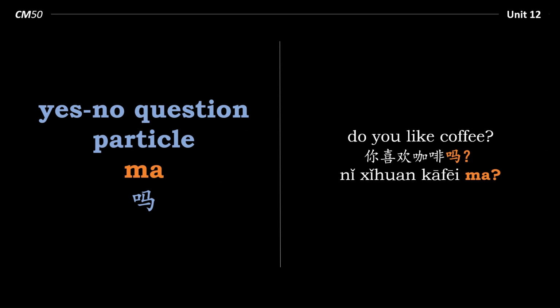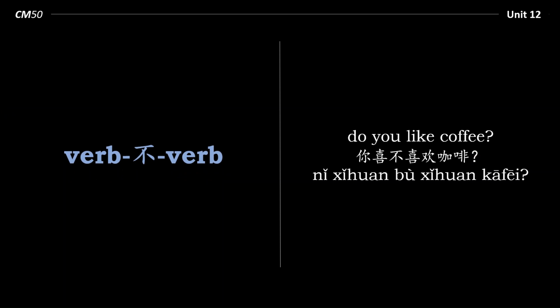But when we use the verb-不-verb structure, we can say 你喜欢不喜欢咖啡? This is acceptable, but it's more common to say 你喜不喜欢咖啡? So I've shortened the first instance of the verb to its first syllable. 你喜不喜欢咖啡?